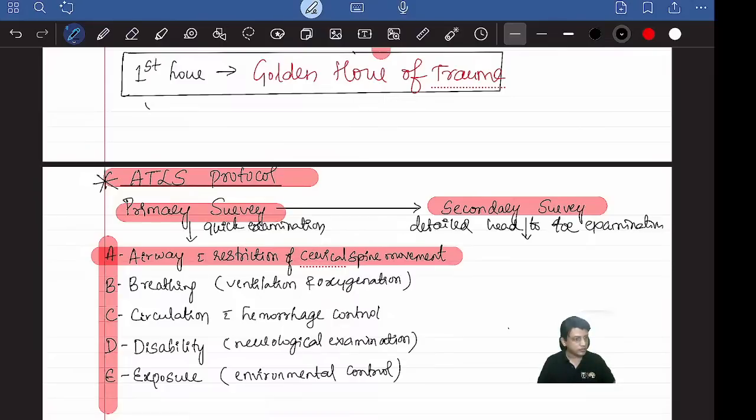Aditi Agarwal is asking, sir, in exsanguinating bleeding, what to do? Yeah, see, protocol-wise, if one doctor is there, you do the same A, B, C, D, E. First airway, then breathing, then only control the bleeding. But in practice, what happens? Aditi is a doctor in the emergency department in a big hospital in Mumbai. What happens is, there are 2-3 people managing one patient. So one will invariably put pressure over the bleeding site.